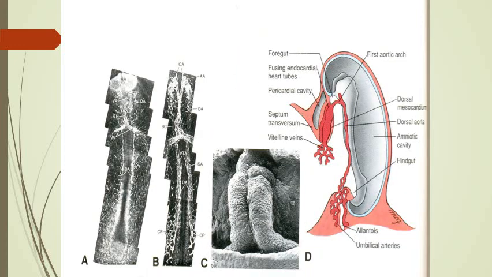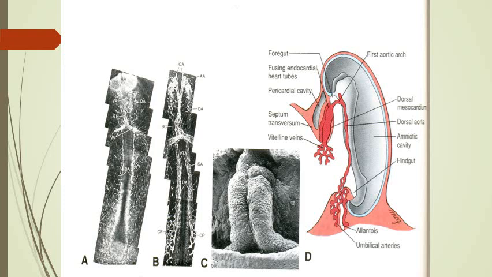So this diagram, especially diagram C, is very interesting. This is a scanning electron microscope picture of the two endocardial tubes. You can see they are lying side by side, very close to each other. They are fusing. The fusion is complete in the cranial region, and they will form a single heart tube, which